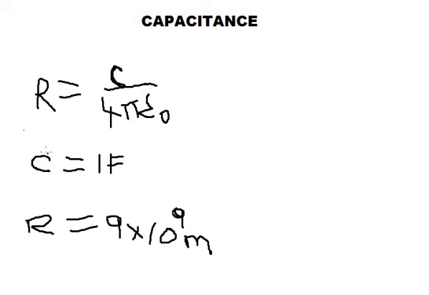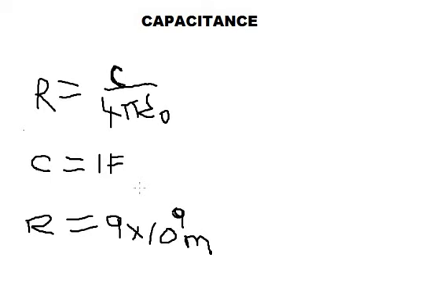But it has been said that the capacitance required is 1 farad. So C will be 1 farad. So it will be 1 by 4 pi epsilon naught. You know that 1 by 4 pi epsilon naught is 9 into 10 to the power of 9 meters. So this is the radius of the spherical conductor required to have a capacitance of 1 farad when placed in air medium.